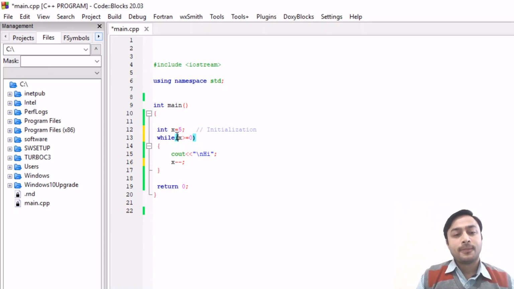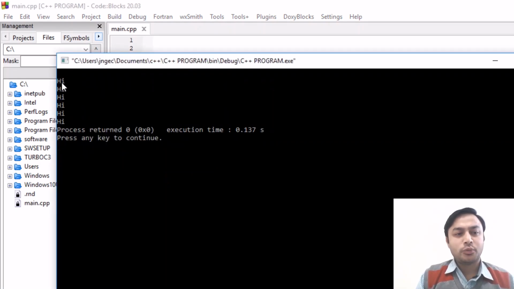So this is a loop: when the x value is 0, 0 is equal to 0, again the condition is satisfied, then this line will be printed. When the value of x is minus 1, minus 1 is not greater than or equal to 0, so it will print for the values 5 4 3 2 1 0, that is 6 times. Build this program, so you can see the output hi hi hi hi hi hi. So you are getting this message 6 times, 1 2 3 4 5 6.